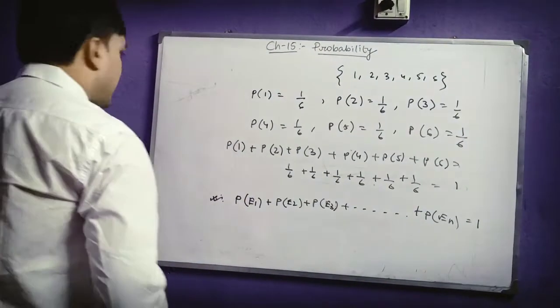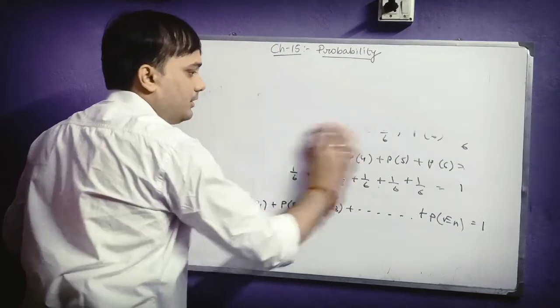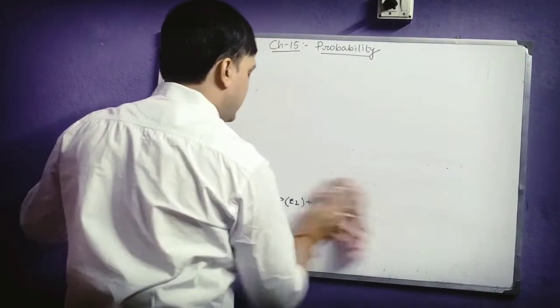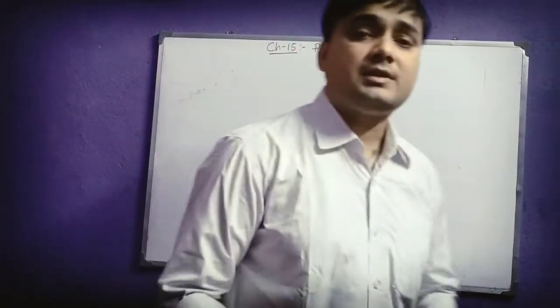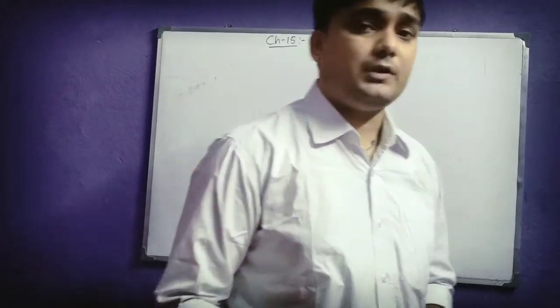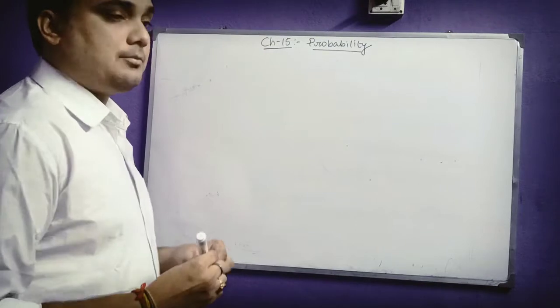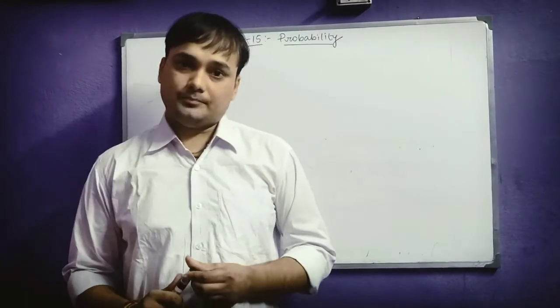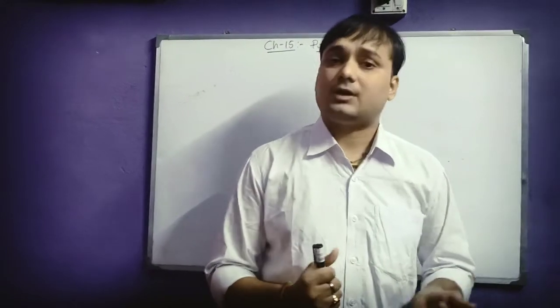Now one more thing you have to understand, that is called complementary events. Okay, so I think this word is very familiar to you all, but how these complementary events are useful in this chapter, that you have to understand. See, actually what are complementary events? For example, if I say to you, what is the probability of getting head if I toss a coin?